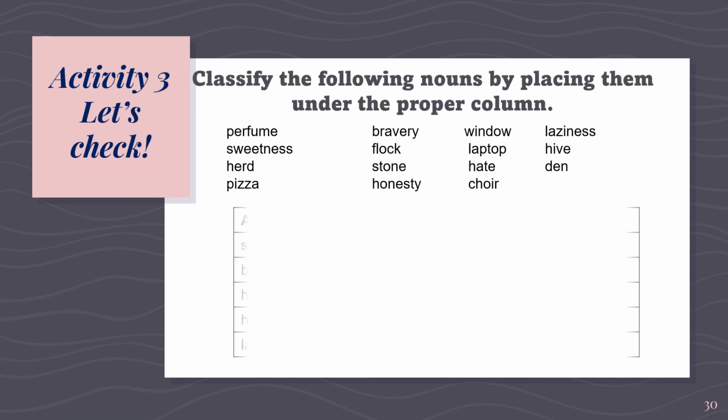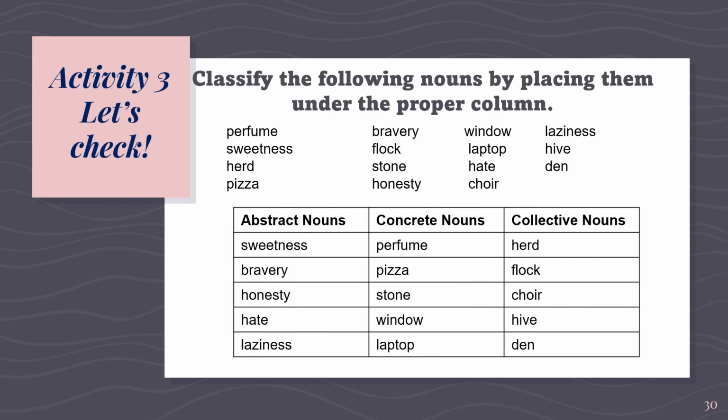Okay guys, let's check your work. These are the answers for our activity 3. For abstract nouns, we have sweetness, bravery, honesty, hate, and laziness. These are nouns which cannot be perceived by our five senses. For concrete nouns, we have perfume, pizza, stone, window, and laptop. These are nouns which can be perceived by our five senses.